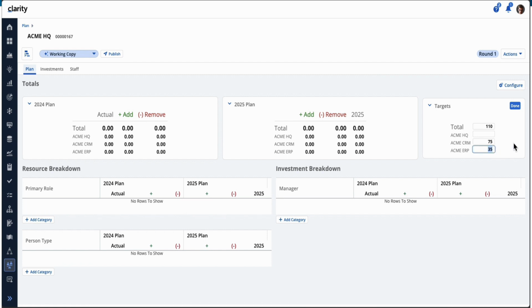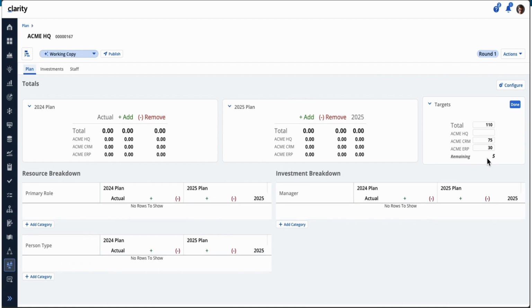Say, for example, I type in 30, it shows the remaining amount to let you know how much you have left to add within your child items or in your target widget. This is particularly helpful if you have a lot of child items within your target widget. Also, if you go above it, say 40, it shows as a negative in terms of what you have to go down with. So it's a nice area with that.